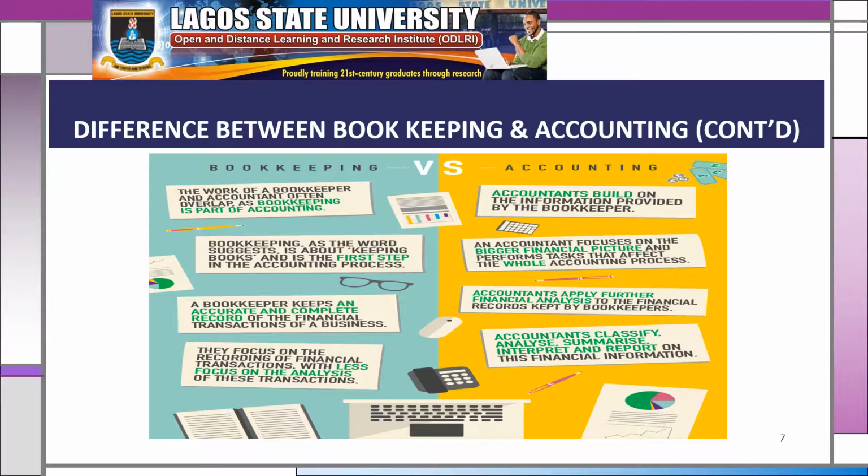In general, we have laid emphasis on what the two of them do. Again, the data collected in the case of bookkeeping is about all financial activities of the business. When that is collected and recorded, the accountant moves from there to the aspect of interpretation and analysis of the report prepared, so that users can take an informed decision.